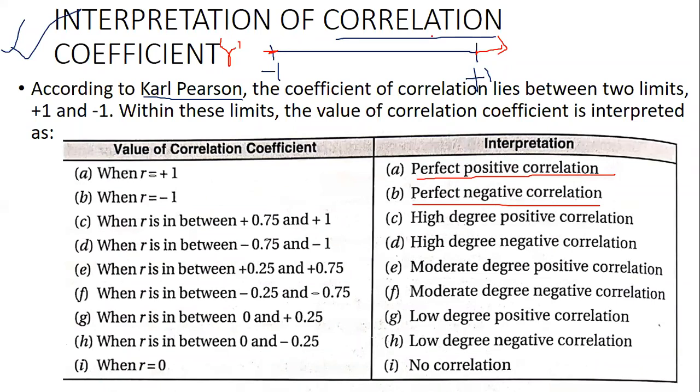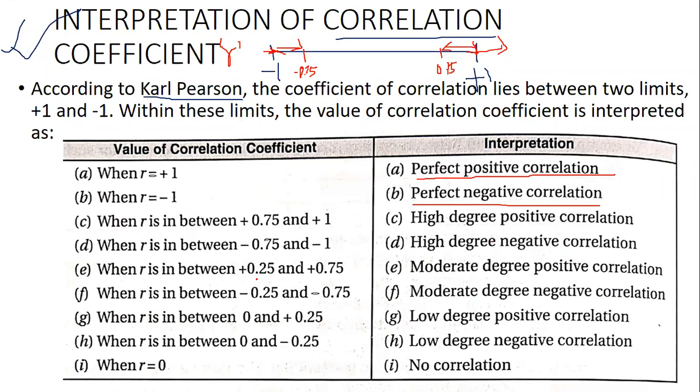Next, if R lies between plus 0.75 and +1, then it is called high degree positive correlation. If any point lies in between this, it is called high degree positive correlation. And similarly here, if it lies between -1 and -0.75, then it is called high degree negative correlation.